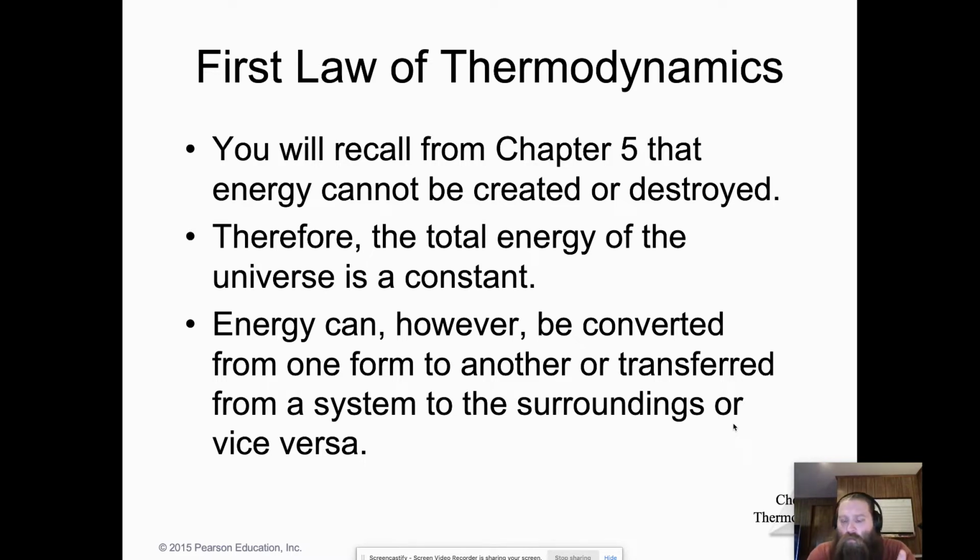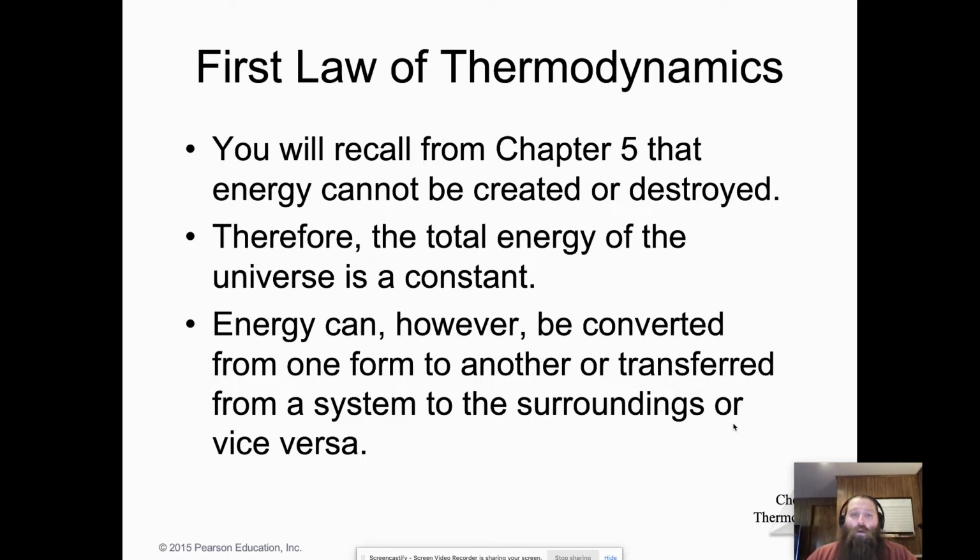So the first thing is we do chapter 19 and chapter 5 together. We do thermochemistry in chapter 5, and now we're going to look at thermodynamics in chapter 19. Something that's really important that you keep in mind is that you cannot create or destroy energy, okay? That's kind of self-evident in chapter 5 and in the first law that we looked at there.